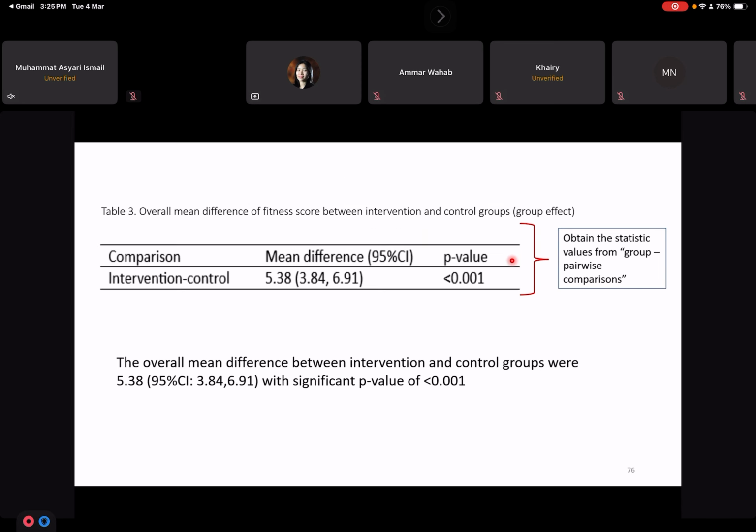Okay, so move on to the next table, which is the group effect table. Here we want to produce the mean difference between the intervention and control group. The mean difference is 5.38. This is in fitness score units, and the p-value is significant. So we said that the overall mean difference between intervention and control group was 5.38 with this 95% confidence interval, with a significant p-value. So there is a difference between these two groups.